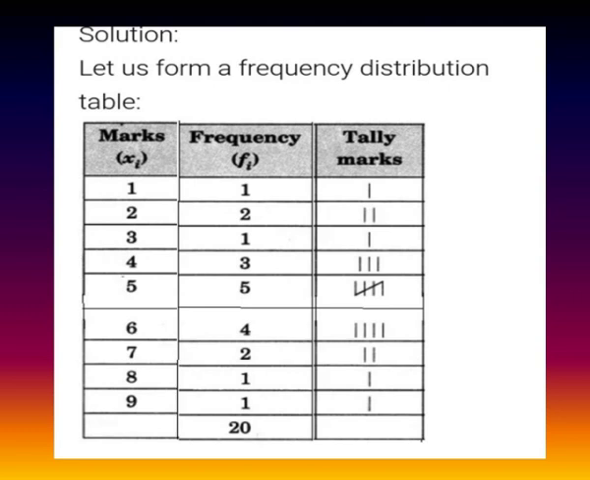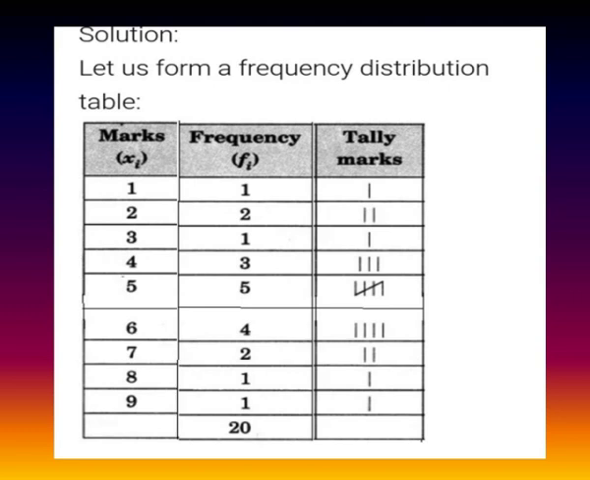Next, third column, tally marks. Based on the frequency obtained, we are giving the tally marks. So for frequency 1, the tally mark is 1 standing line. For frequency 2, the tally marks are 2 standing lines. For frequency 3, it will be 3 standing lines. For frequency 4, it will be 4 standing lines. But for frequency 5, we have to draw 4 standing lines, and over that we have to draw a full standing line in a cross manner like this. So like this we have to represent the tally marks using these standing lines. Thus we made our frequency distribution table.